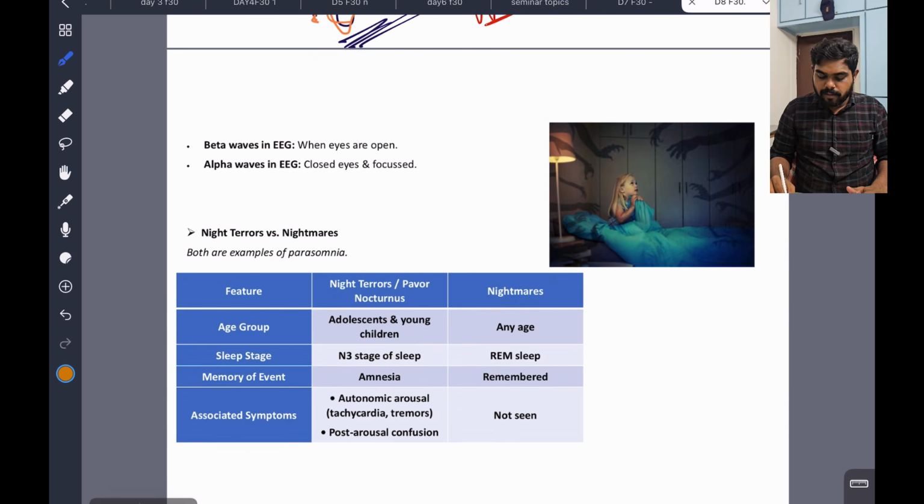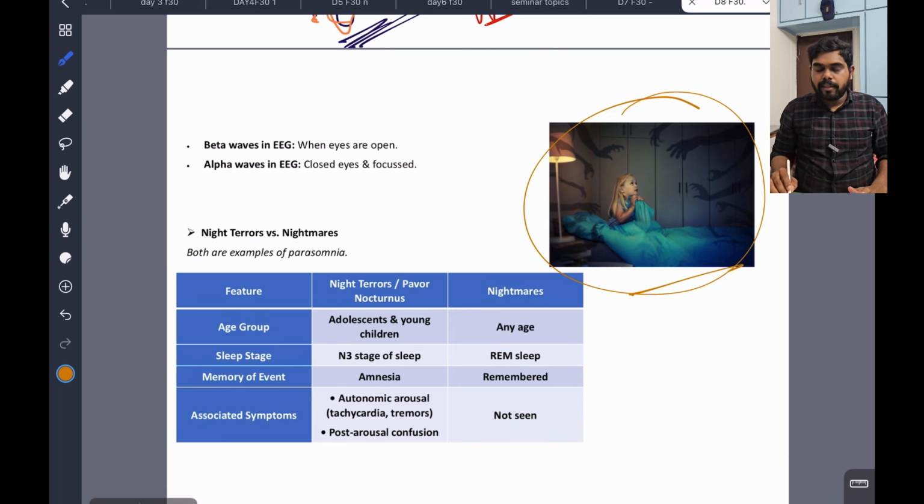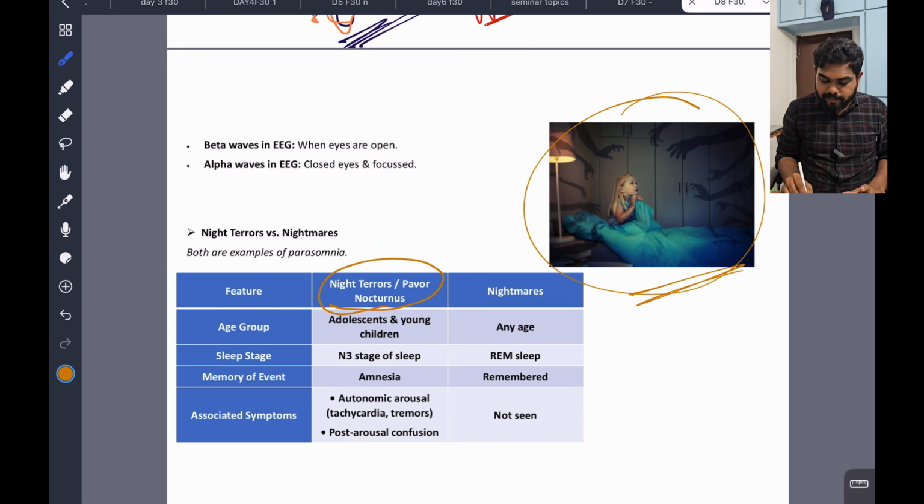See, what is this? In the middle of the night, you are in deep sleep. Suddenly you get some dream, you get up shivering, and you are not remembering anything. This will happen, and sometimes you will remember also. So we will see what are night terrors and nightmares.